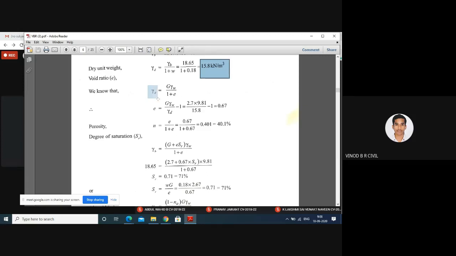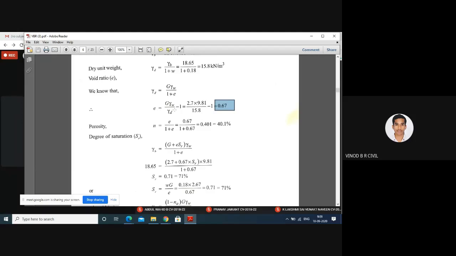Next one, gamma D equals, again a mathematical expression. See here, two mathematical expressions are there for gamma D itself. Sometimes you have to go for the expression where void ratio is absent. Sometimes you have to calculate the void ratio with the help of all the terms, then you have to go for this expression. In this expression, you know the value of gamma D, G, and gamma W, but you don't know the value of e. Then e is equal to G into gamma W divided by gamma D, minus 1. Therefore, e is equal to 0.67.